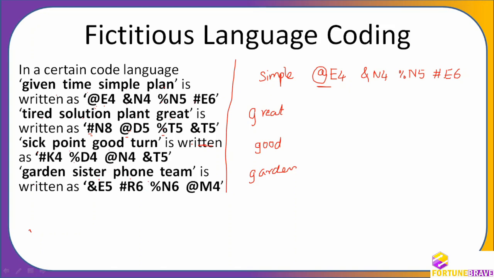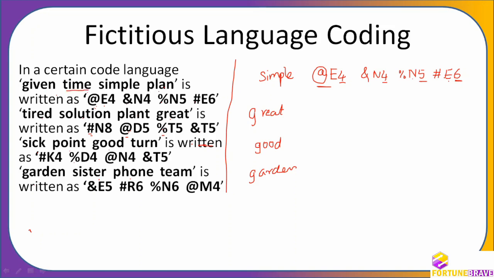Now next, there are some letters. If I see here, E is there, N is there, again N is there, E is there. And then you can see here 4456. When I see 4456, one thing is coming now.